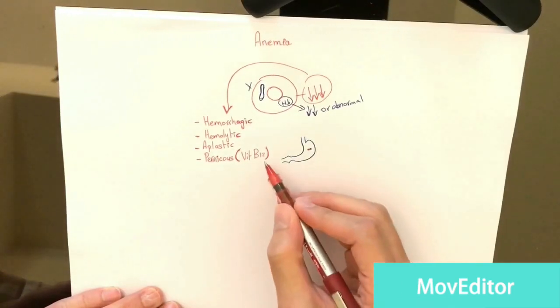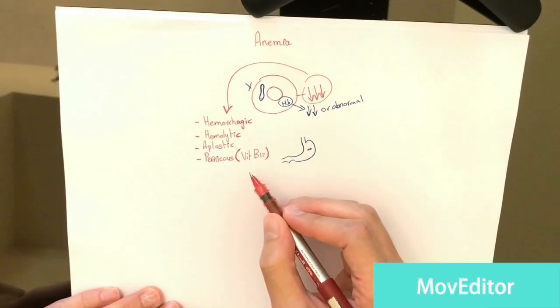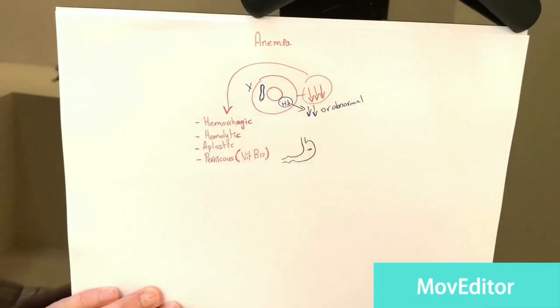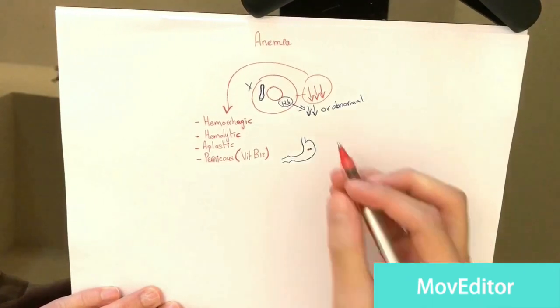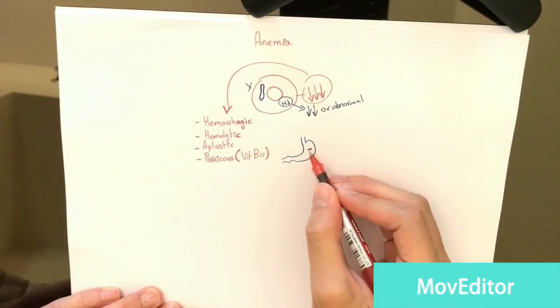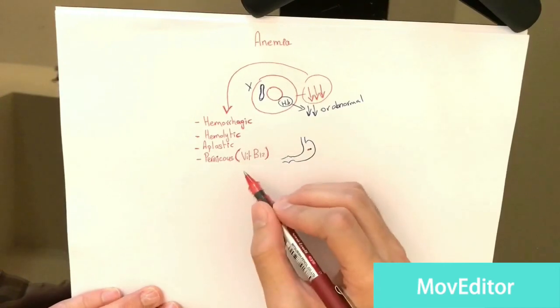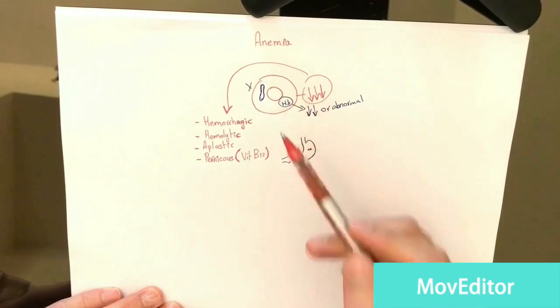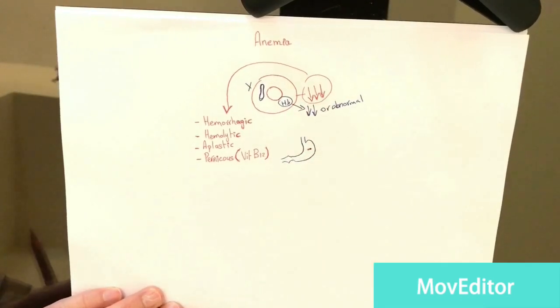Vitamin B12 has a role in making DNA. And you know, cells have DNA because they have a nucleus. So we need this intrinsic factor to get vitamin B12, to get DNA, for the synthesis of cells.